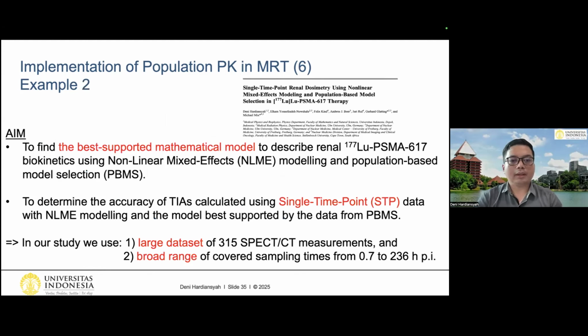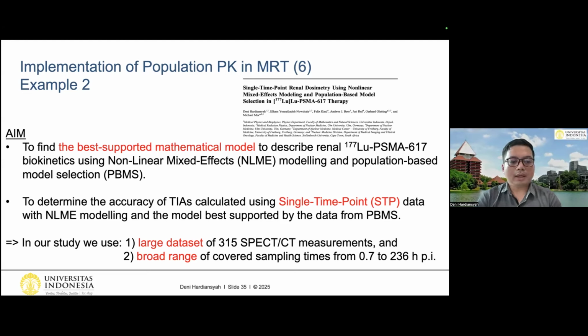So the next one is the STP publication that we published last year, single time point renal dosimetry using nonlinear mixed effects modeling and population-based model selection in lutetium PSMA-617. The aim was to find the best supported mathematical model to describe renal lutetium PSMA-617 biokinetics using nonlinear mixed effects modeling and population-based model selection, and also to determine the accuracy of TIAs calculated using single time point data with NLME modeling and the model best supported by the data from the PBMS.